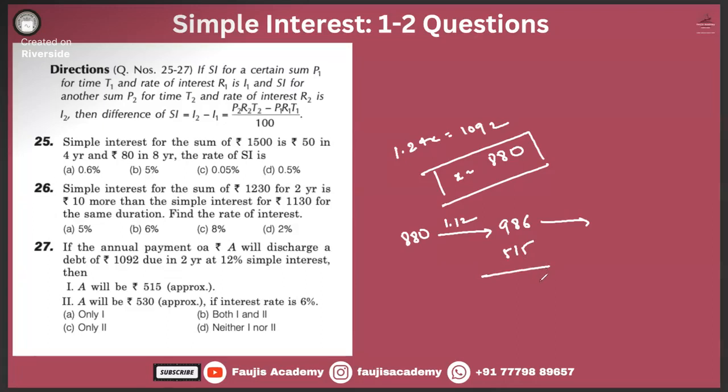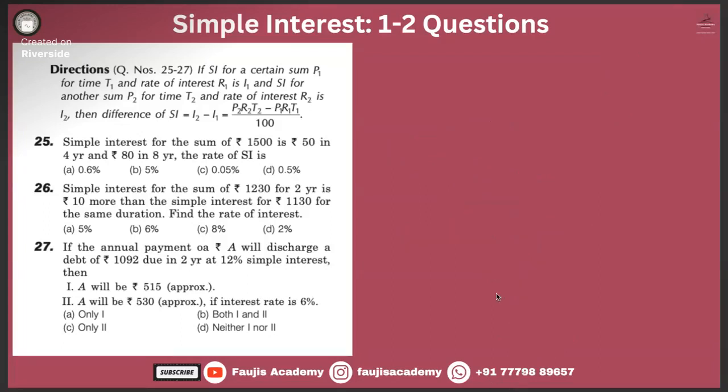How much is remaining? 174, right? And 986 minus 880, 601. That means 106, 577. I'm not getting this one. If you guys are getting it, let me know. Sir, if we didn't understand, it's going to be option D.